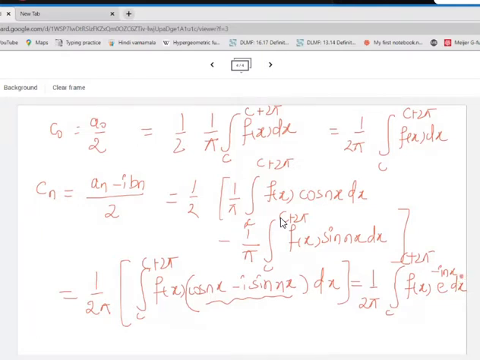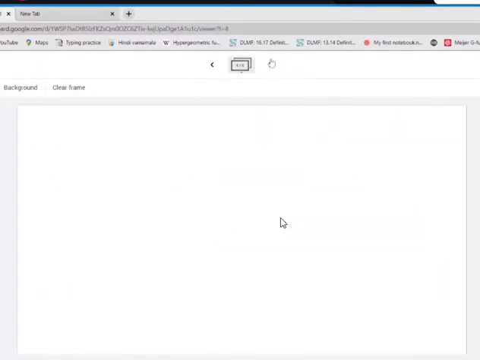Similarly, what is the value for C minus n? What will C minus n be? C minus n will be equal to, what was the formula? It was 1 by 2, we had An plus i times Bn. This was the expression that we got. So when we substitute the values here, 1 by 2, An is nothing but 1 by pi integral c to c plus 2 pi.